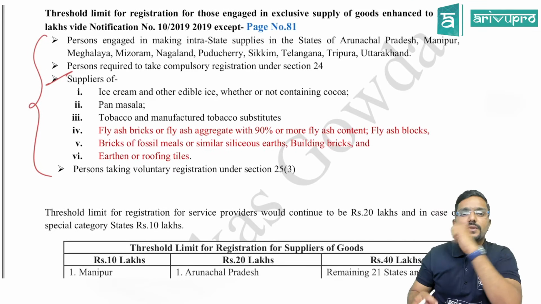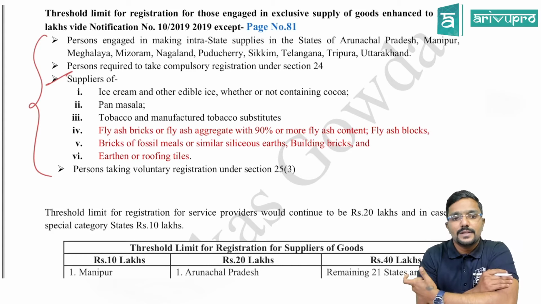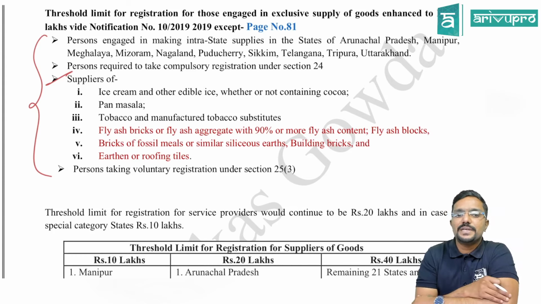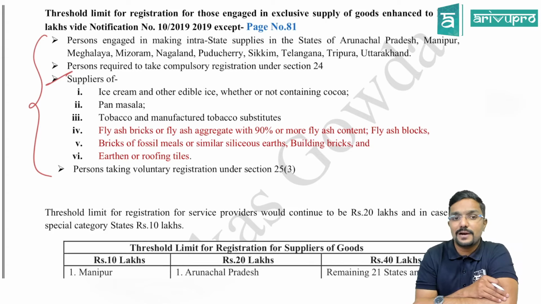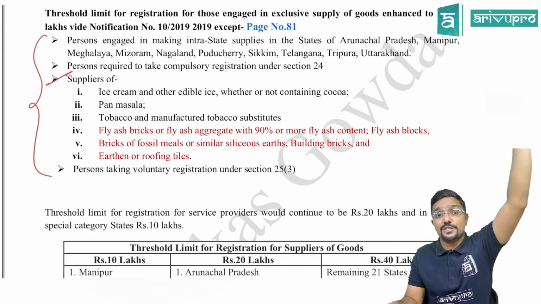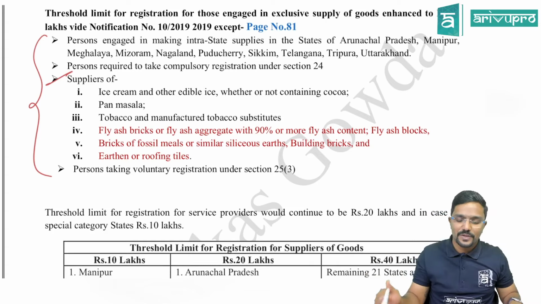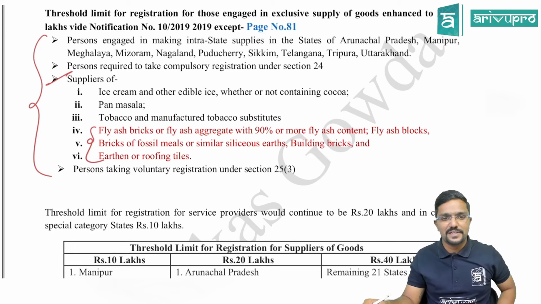So what are those? Suppliers of ice cream and other edible ice, then pan masala, tobacco and manufactured tobacco substitutes, fly ash bricks or fly ash aggregate with 90% or more fly ash content, fly ash blocks, bricks of fossil meals or similar siliceous earth, building bricks and earthen or roofing tiles. Same products, whatever was added in my composition scheme, same things are added here. Okay, so these are the new additions. Except this, all other things remain same.